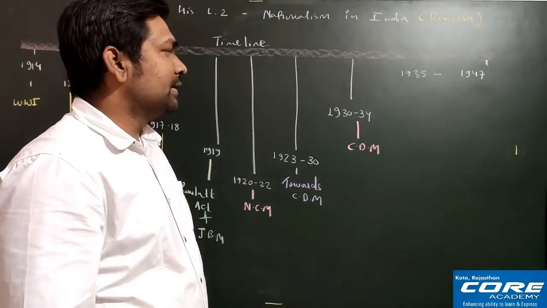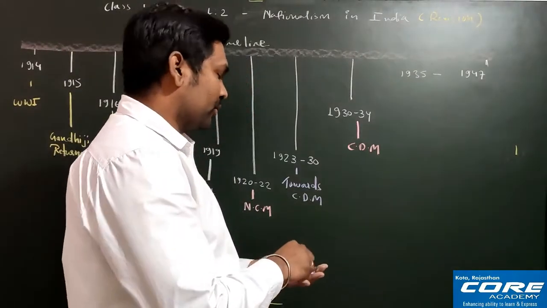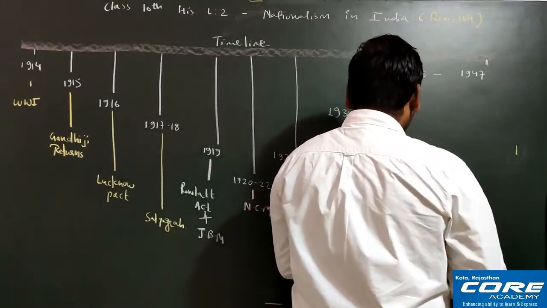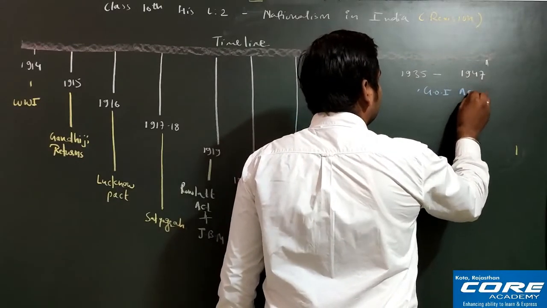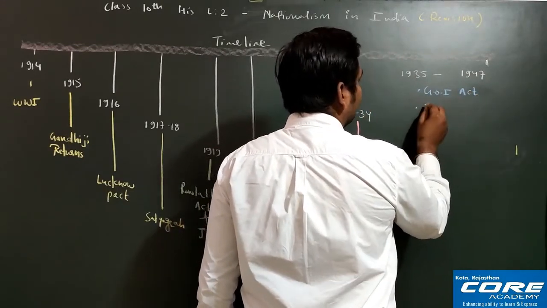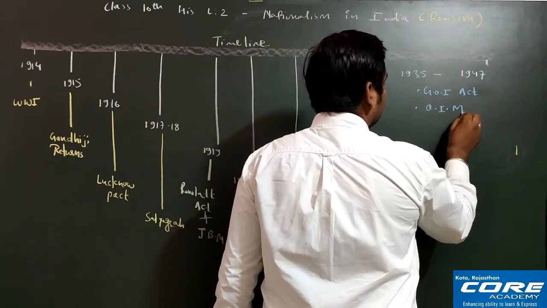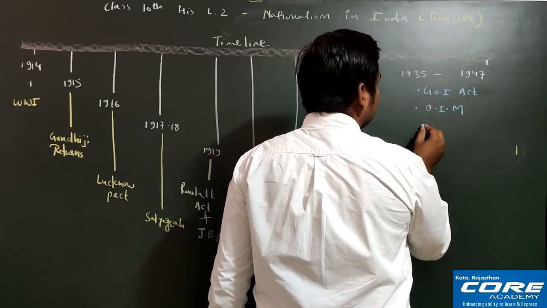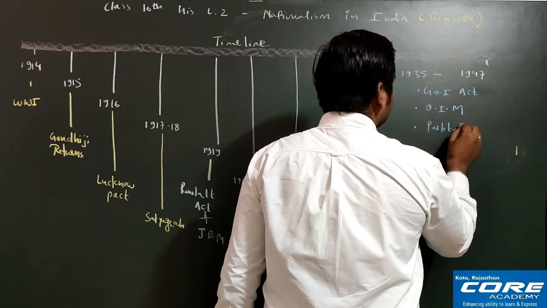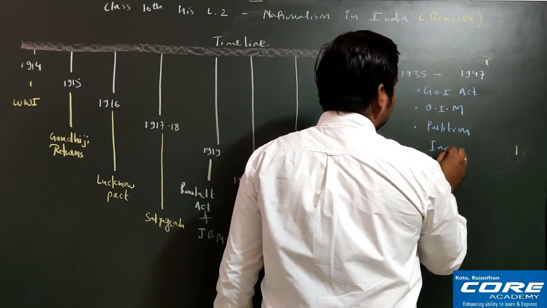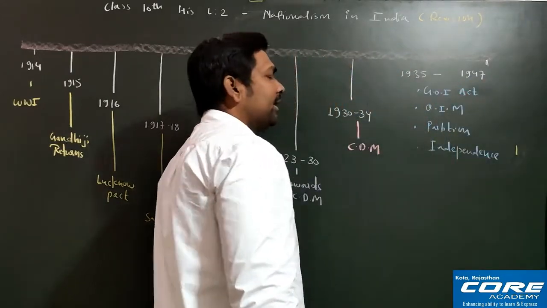Okay. And finally, after this civil disobedience movement, whatever additional part will be there, that we will discuss in this series. Like important episodes, you can see here that Government of India Act will be there. Okay, I am writing this here, Government of India Act. Then the next one will be Quit India Movement. Fine. Then similarly we have the partition and then independence. So this we will discuss. Although some additional events are also there, that I'll tell you.